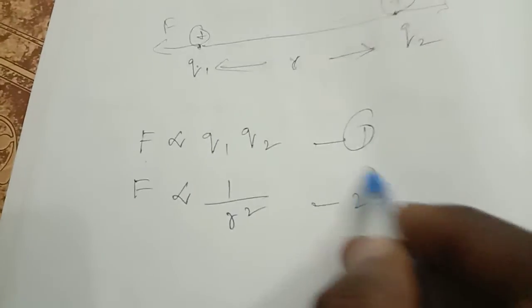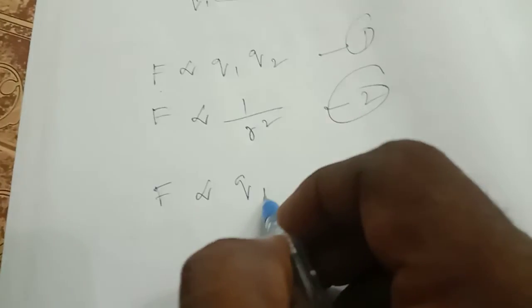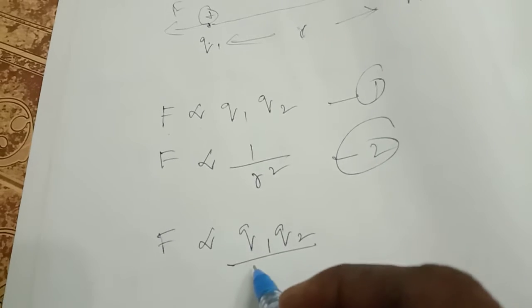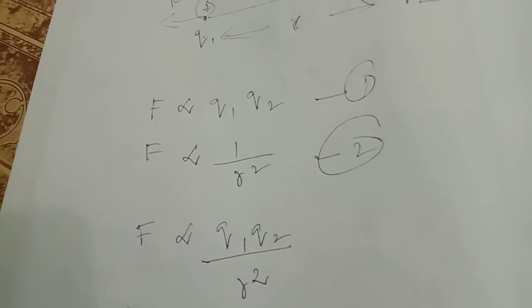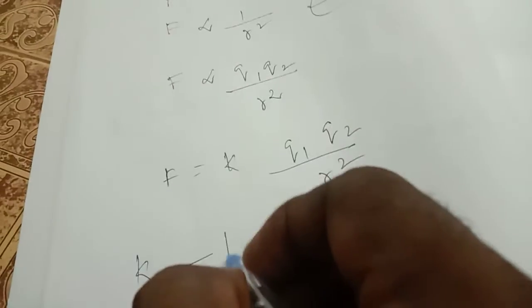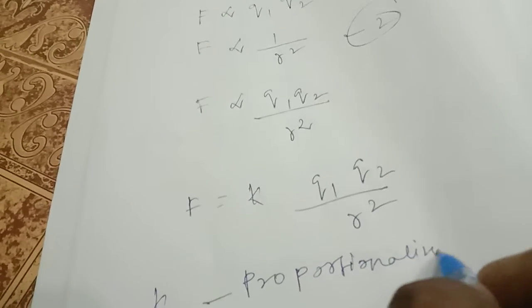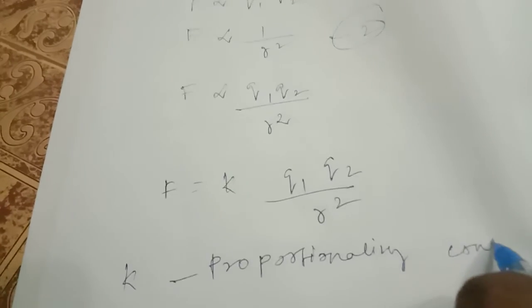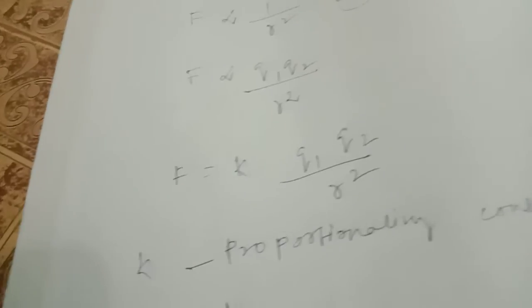From equations 1 and 2, the force is directly proportional to the product of the charges q1 q2 and inversely proportional to the square of the distance. Removing the proportionality symbol, F is equal to k q1 q2 by r square. Here k is the proportionality constant. k is equal to 1 by 4 pi epsilon naught.